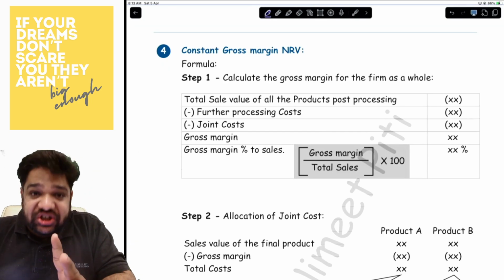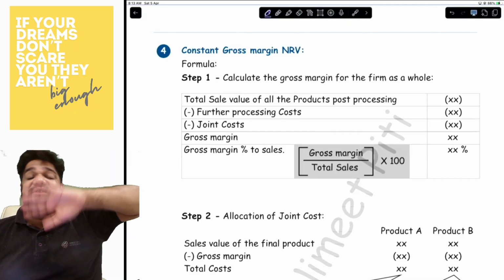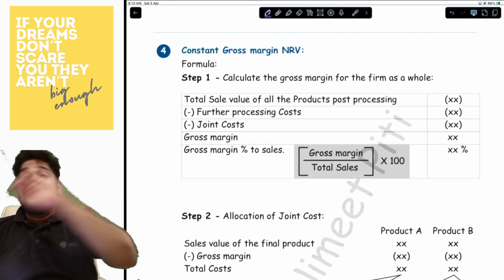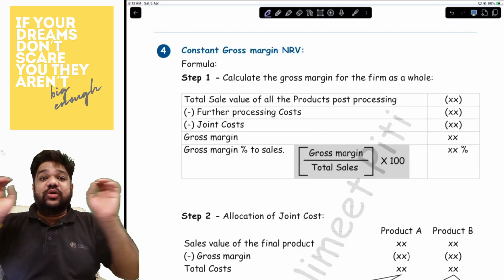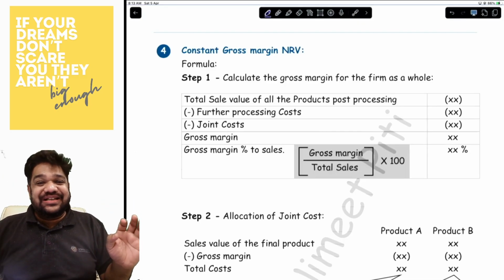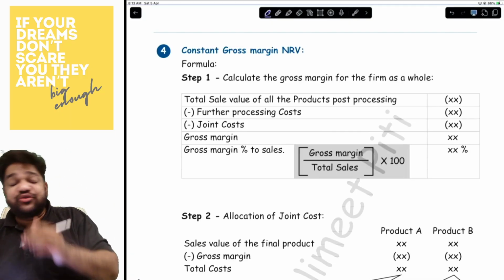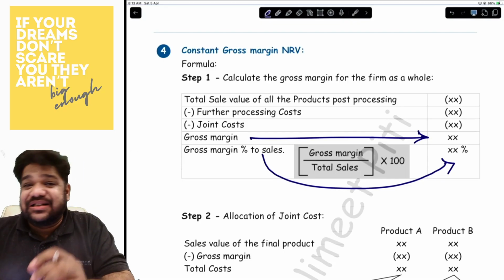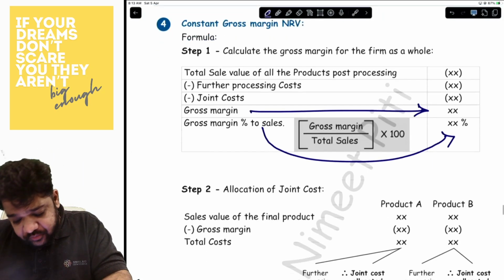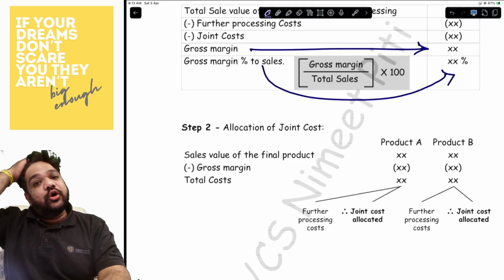Here there are two steps. Step number one, we'll find an overall gross margin of the company. So we'll put down total sales of all products at final stage minus the total joint cost and the total further processing cost. We'll do everything on totality basis. Once we do everything on totality basis, you'll get a gross margin, and then you'll find gross margin as a percentage to sales.